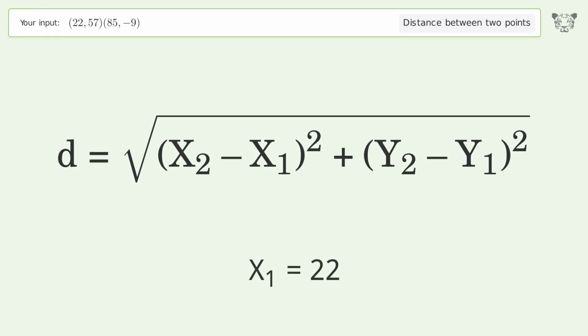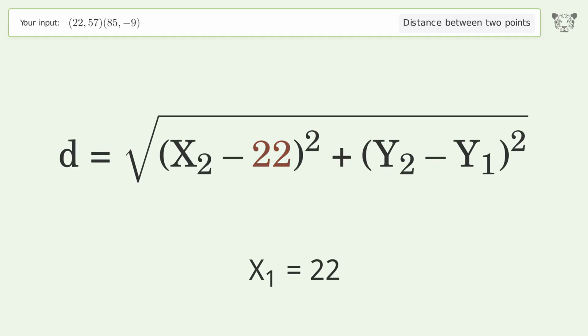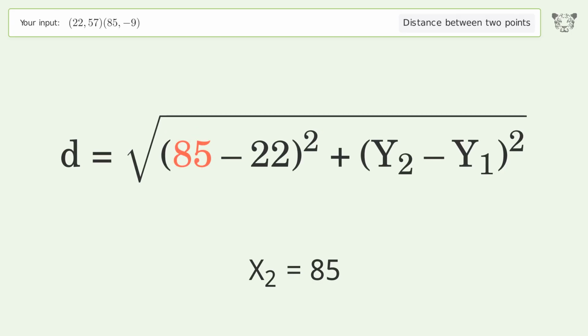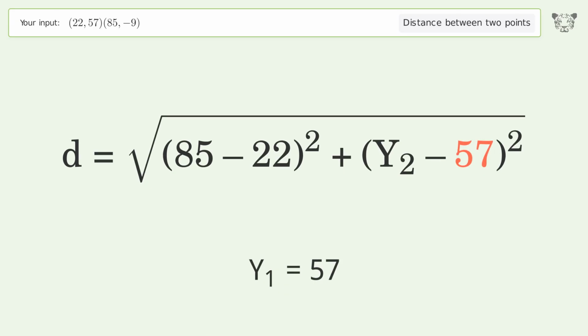x1 equals 22. x2 equals 85. y1 equals 57. y2 equals -9.